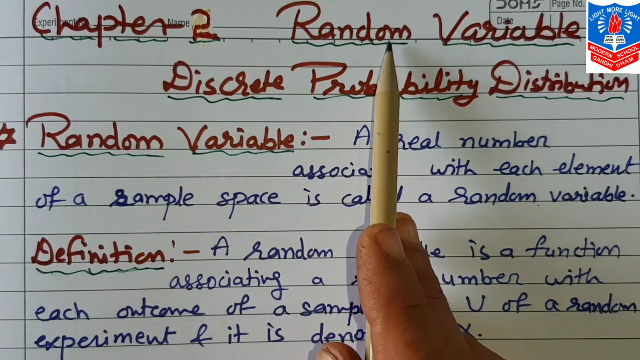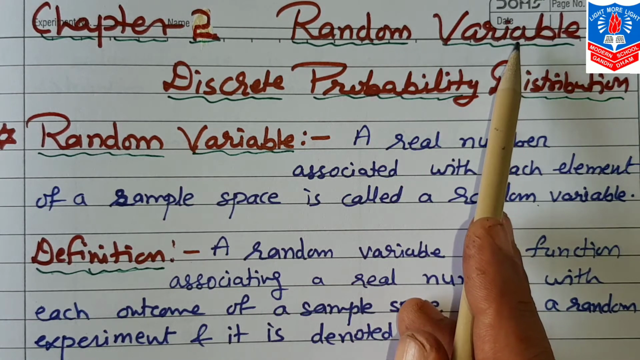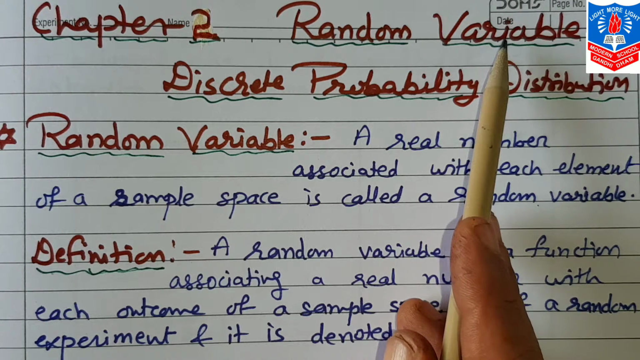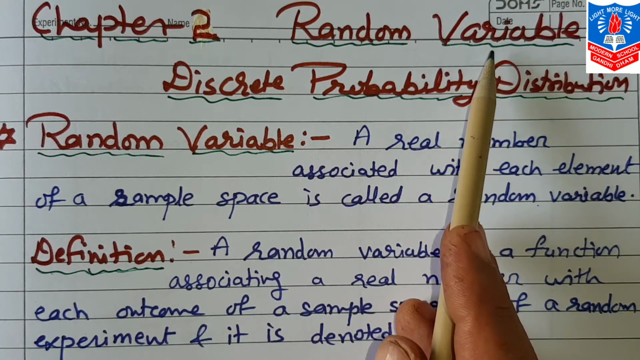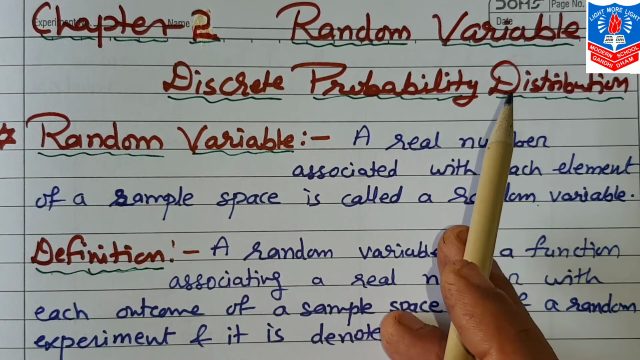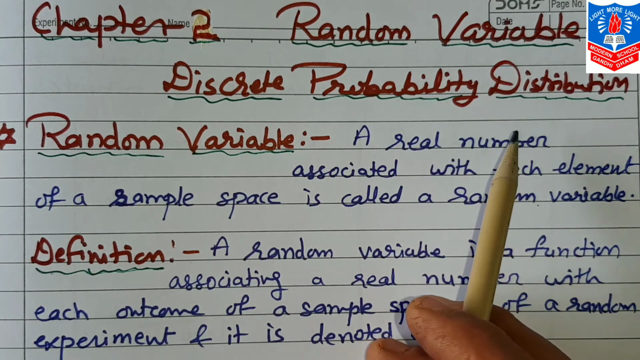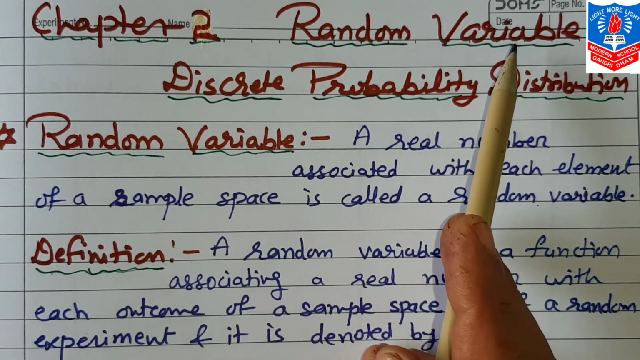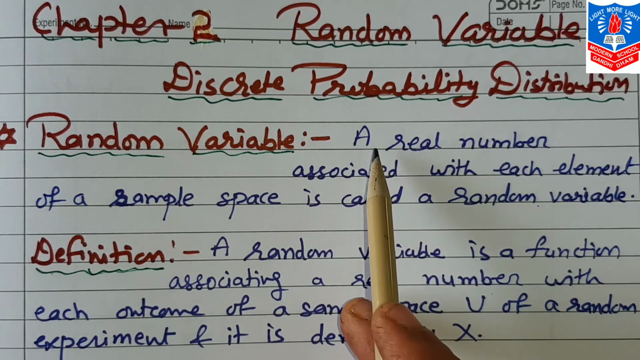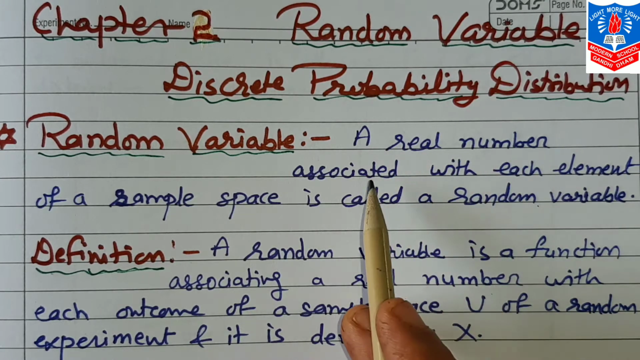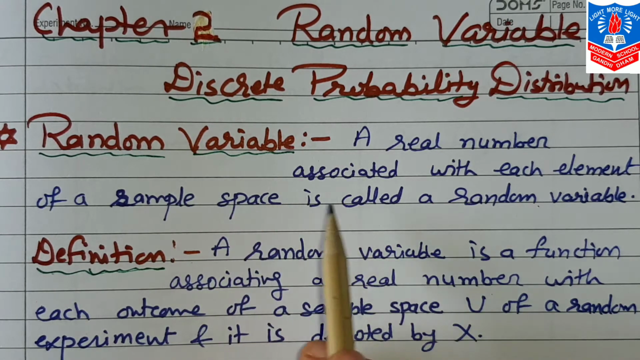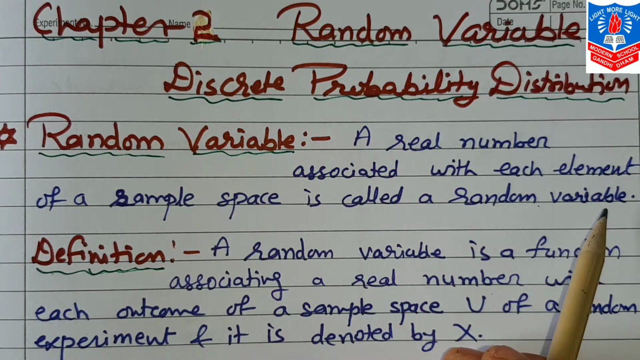So let us start first with the meaning of the words random variable. Already in 11th standard you did the meaning of variable. That is the characteristic which changes from unit to unit and which can be numerically expressed. That is called variable. Now what is a random variable? That is a real number associated with each element of a sample space, that is called a random variable.